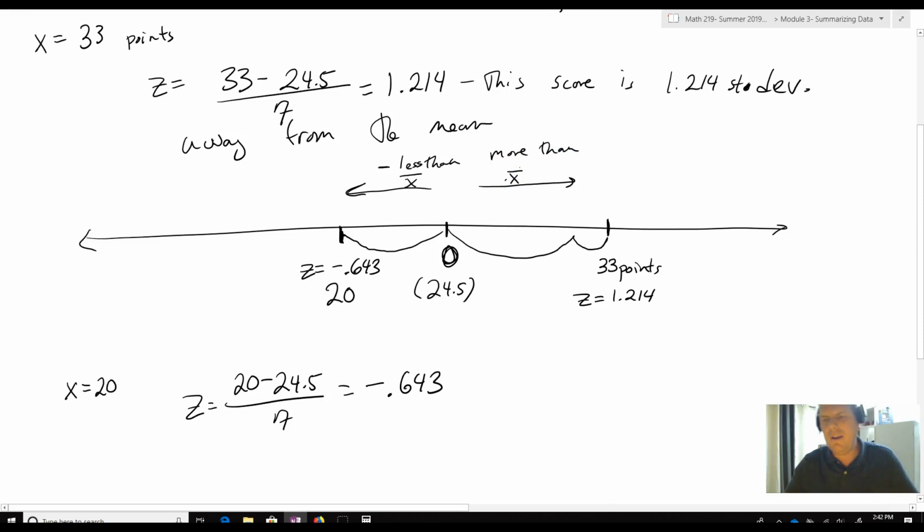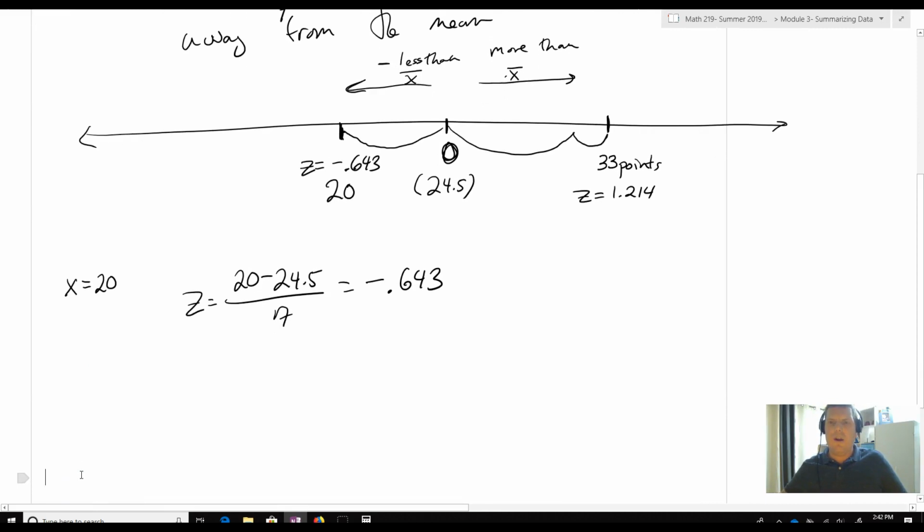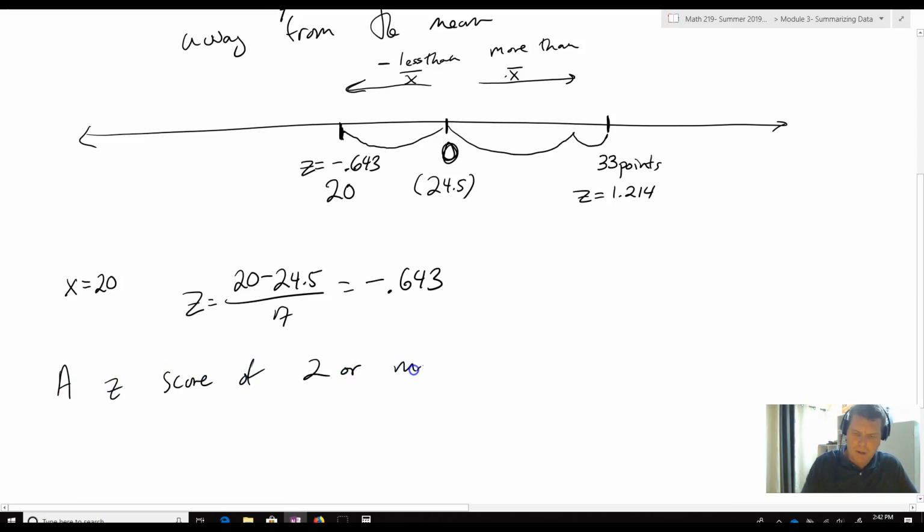So we're wondering, Kevin, what does constitute an unusually good score? We need some way to talk about what makes an unusually good score, and that's where the standard deviation rule comes in. A z-score of 2 or more, or negative 2 or less, is considered unusual.